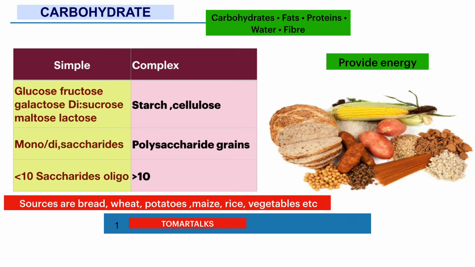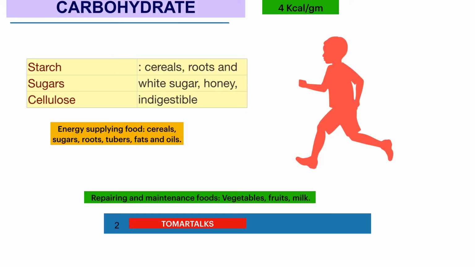Coming to the sources of carbohydrate, what are the main sources? Wheat, potato, maize, rice and vegetables. Most of the grains contain carbohydrates, and a few vegetables also, like potato. They are the main carbohydrate sources. The main function of carbohydrate is to provide energy. Per gram, carbohydrate gives 4 kilocalories of energy. Regarding the types of carbohydrate as mentioned in the table, cereals and roots and tubers are starch, and sugars are the disaccharides like sucrose and honey, and cellulose is the indigestible form of carbohydrate.